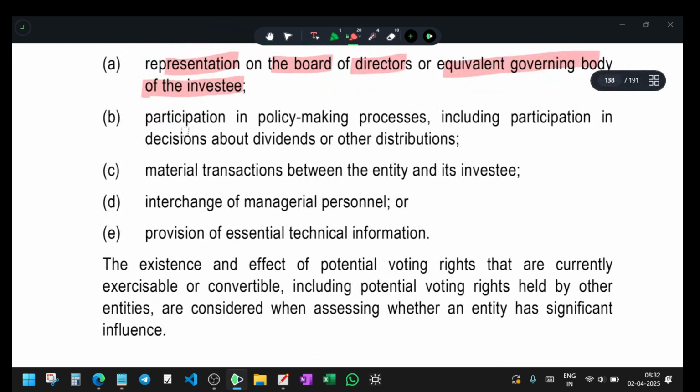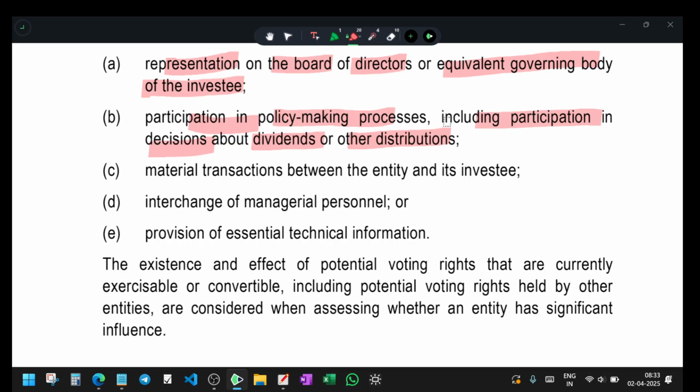Second, participation in the policy-making process, including participation in decisions about dividends and distributions. So they have major influence in dividend distribution, and participation in other decisions. They are the major policy makers. If we find that they do this, they are the decision controllers.